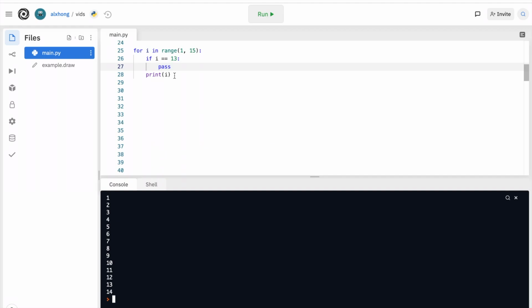Many times there are other logical ways to get around these words, but it's always good to know. Like for the continue function, for example, you can just print if the number is not equal to 13 instead of skipping over 13. If I is not equal to 13, you're going to want to print it. And this will print 1 through 14 without 13 for us, which is what it did before. So there are many ways of writing a lot of these things without necessarily using these words.